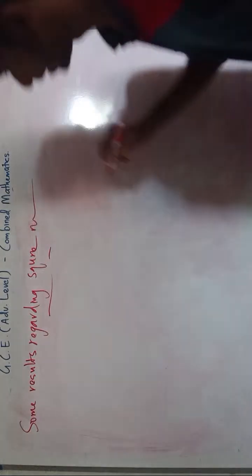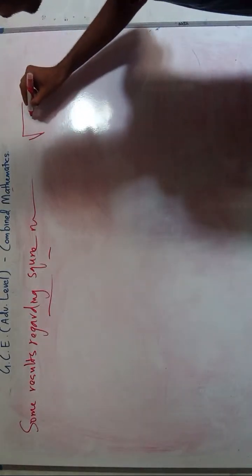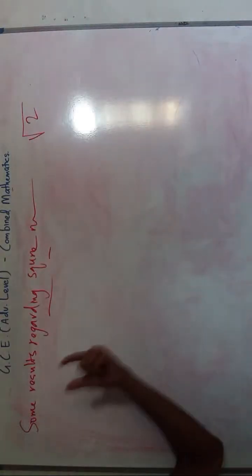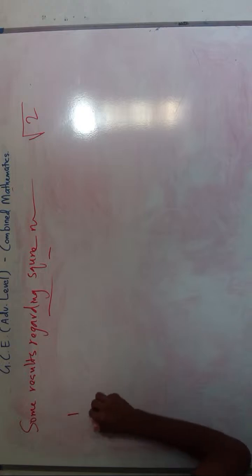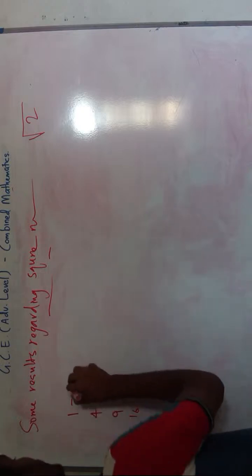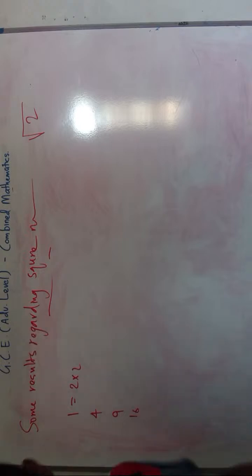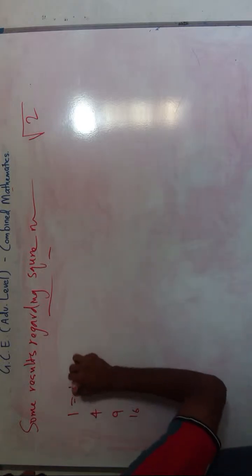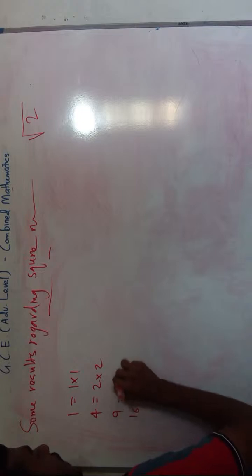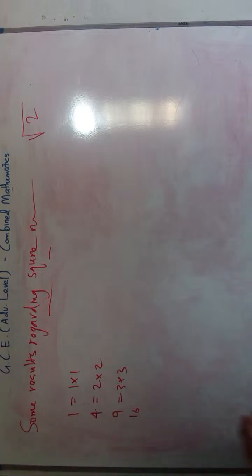Square root means, for example, square root of 2. You might have studied square numbers, so there are perfect square numbers. What are they? 1, 4, 9, 16. So 1 is multiplied by itself: 1 times 1. 2 is multiplied by itself, then 3 times 3. So these are called perfect square numbers.